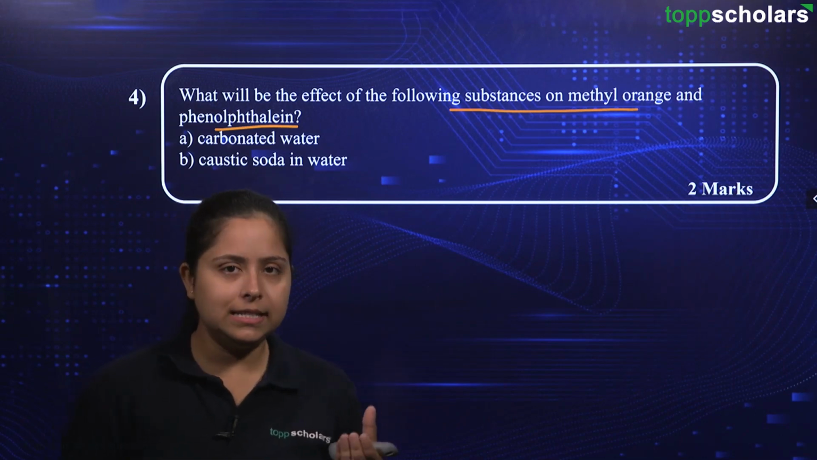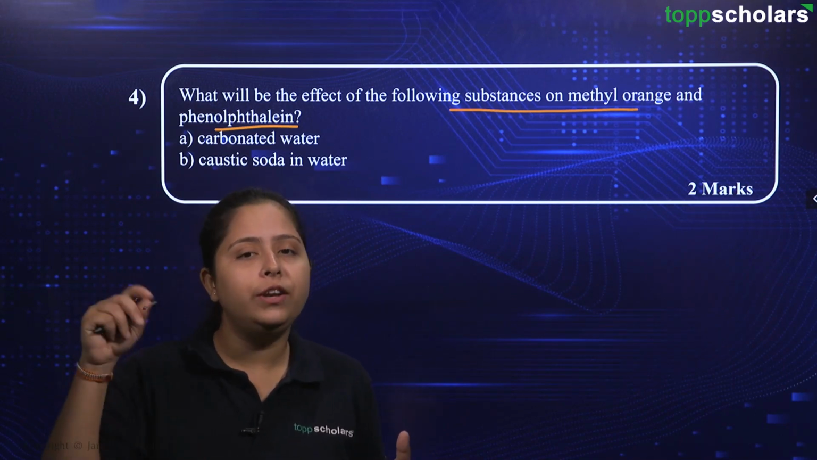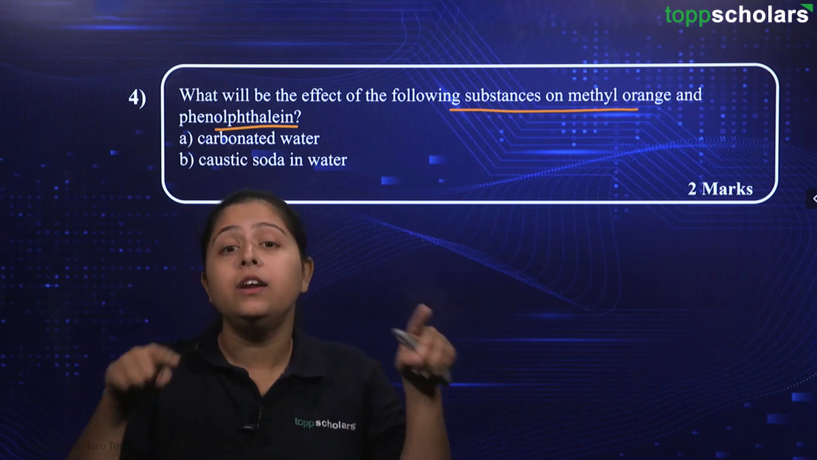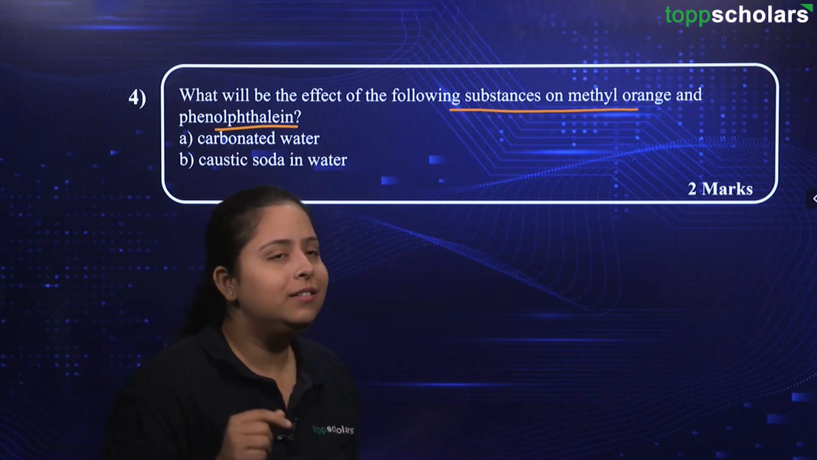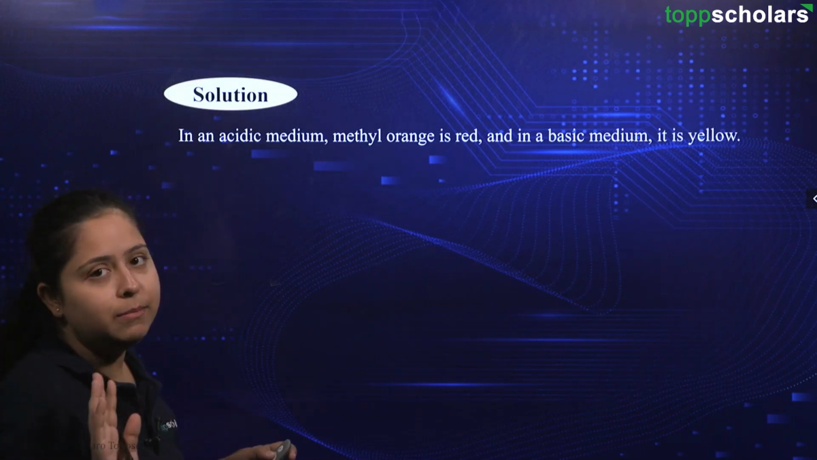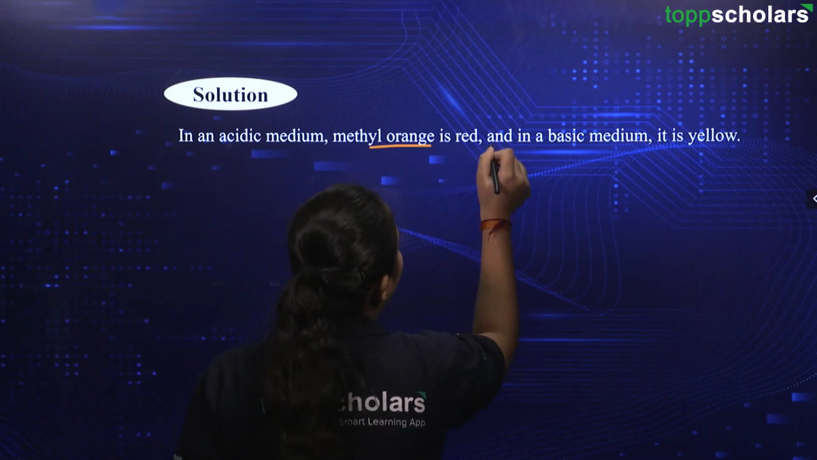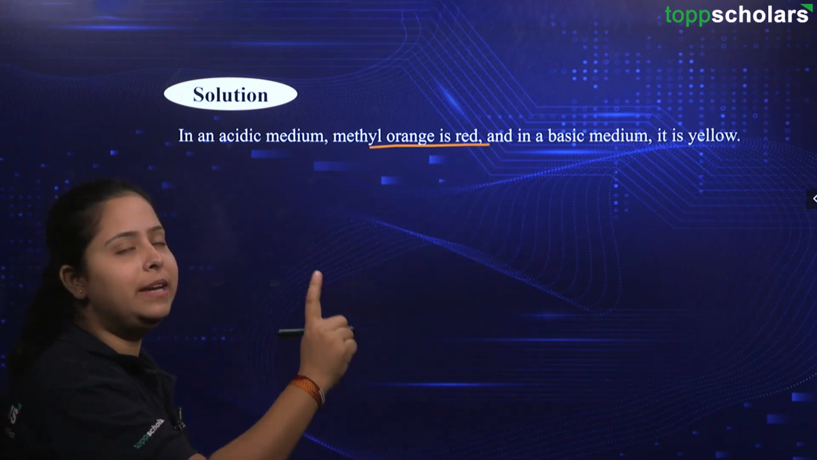So if I have acid in a beaker and base in another beaker, when I add phenolphthalein to both of the beakers, the color will be different. What will be the color? Let us see. First of all, you should remember all of these things, right? In acidic medium, methyl orange is red in color and in basic medium, it is yellow.